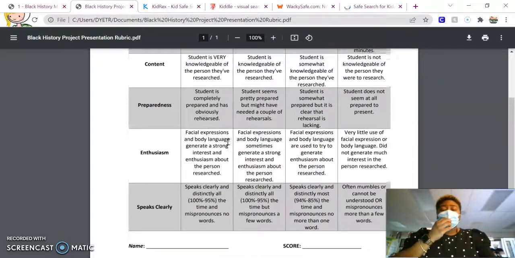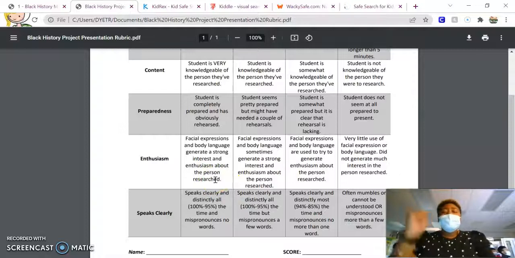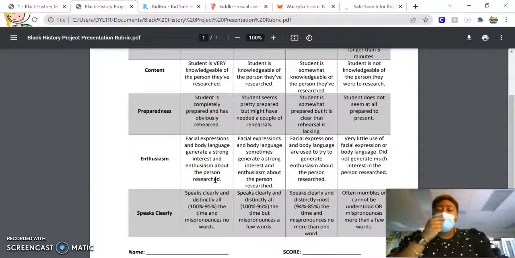Okay, so let's look at what 20 points would get you. It says facial expressions and body language generate a strong interest and enthusiasm about the person you researched. So you're really ready and you're really excited to share the information that you found for your person.